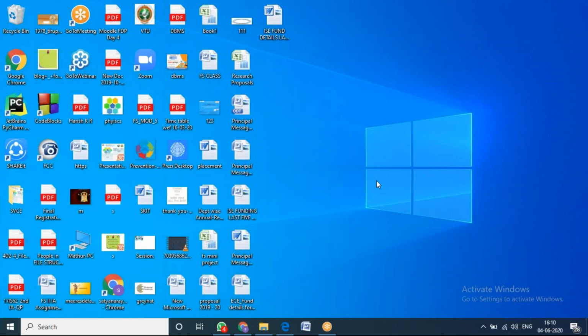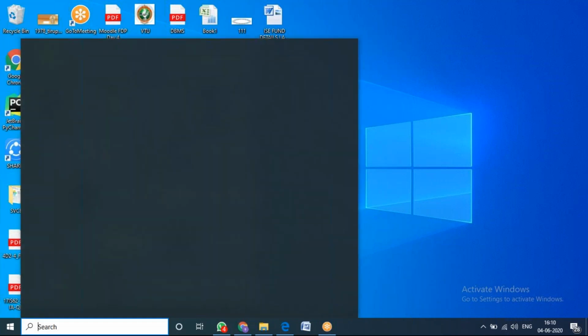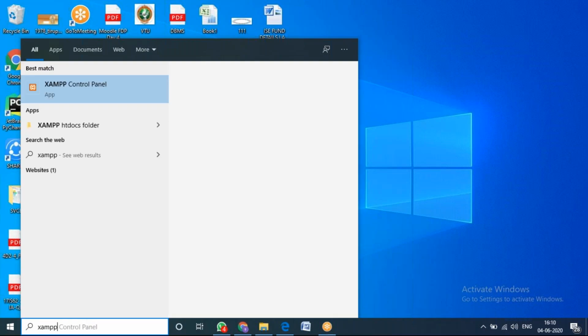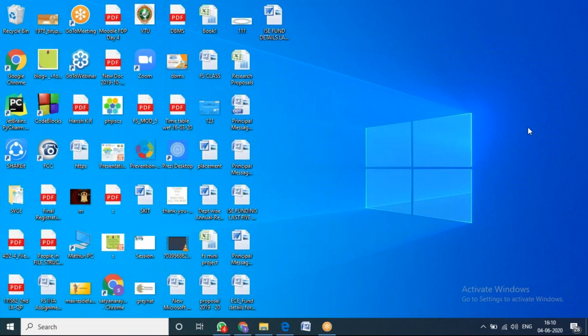And how many of you installed MySQL or XAMPP? Please type in the chat box how many of you installed. Okay, good. I could see most of you have installed.